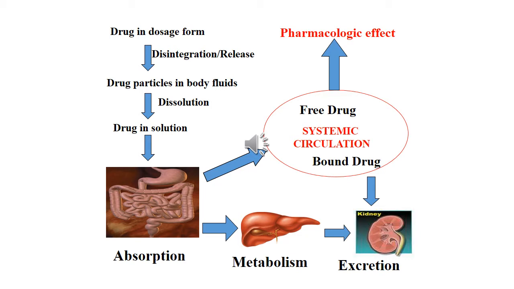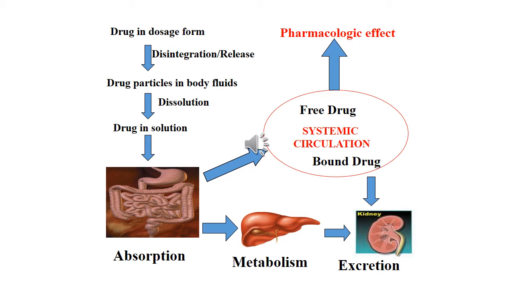From there it should reach the systemic circulation, and some amount of the drug after absorption reaches the liver for metabolism, which is called first pass metabolism. There the metabolism occurs by microsomal enzymes like cytochrome P450.